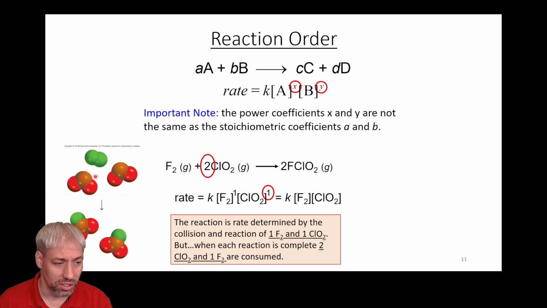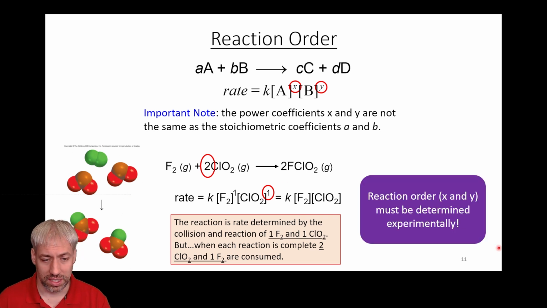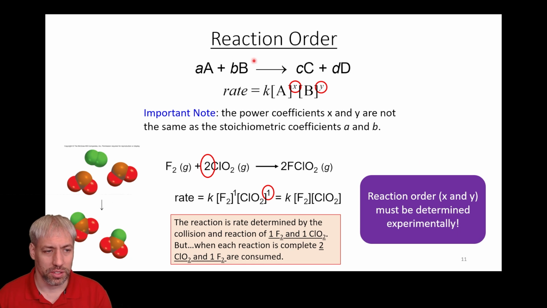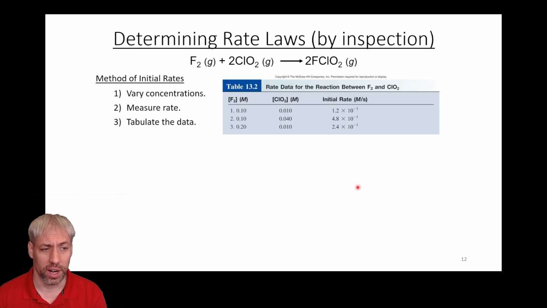And so you still need 2 of these ClO2s to make it happen, but in the rate limiting step, or the slow step of the reaction, only these 2 are involved in the process. And so again, take home message: x and y are not dependent on stoichiometry in this equation. They must be determined experimentally, or they must be given to you, right? You can't just look at a formula and figure out what x and y are.